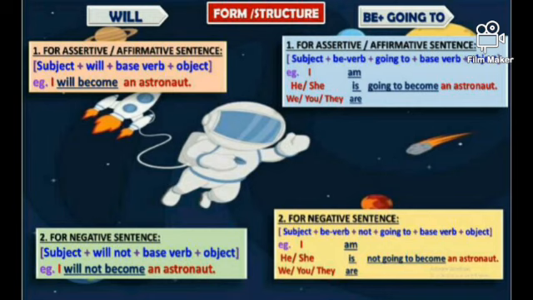Now for negative sentence, the structure of will is subject plus will not plus base verb plus object. Example, I will not become an astronaut. On the contrary, the structure of be going to for negative sentences, subject plus be verb plus not going to plus base verb plus object. Example, I am not going to become an astronaut. He or she is not going to become an astronaut. We or you or they are not going to become an astronaut.